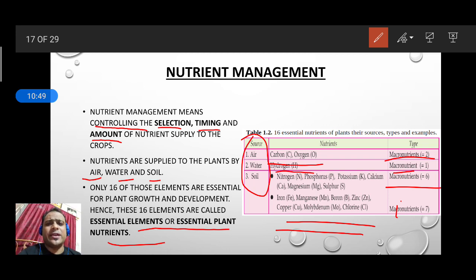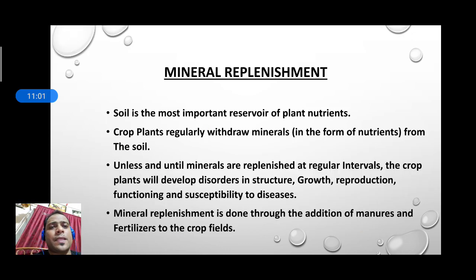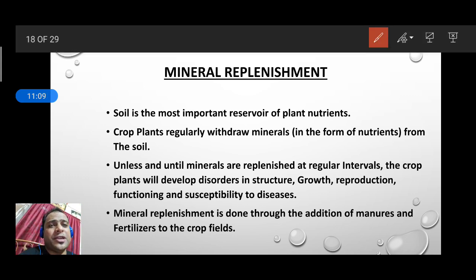So carbohydrates we need in a large amount, and protein also in large amount, so they are macronutrients. And vitamins and minerals are needed in a very small amount. Okay, so after that, how does this mineral replenishment take place? We have to understand what we mean by mineral replenishment. Replenishment means to make up the chemicals that are used up.